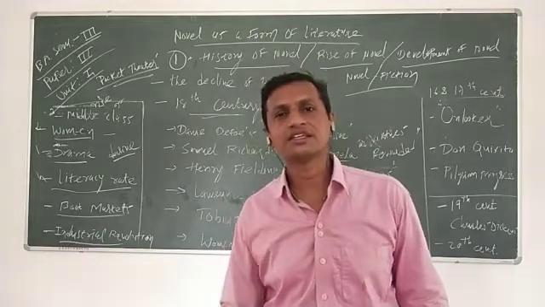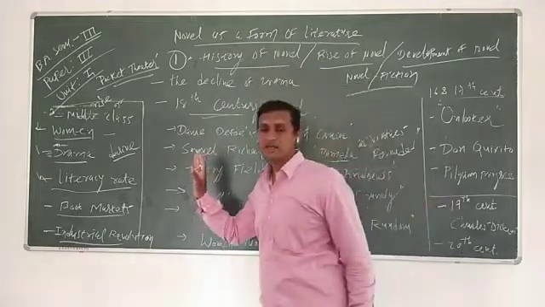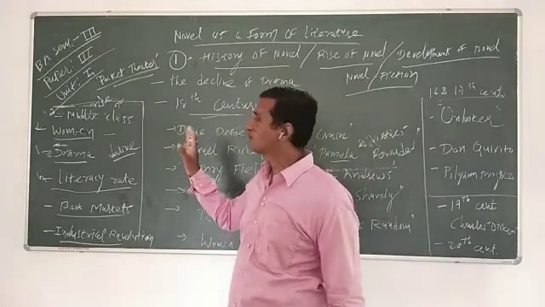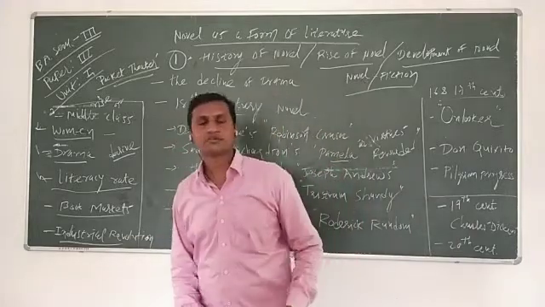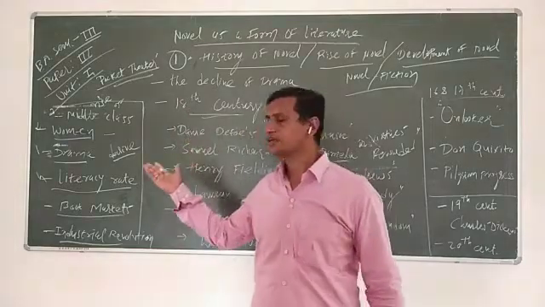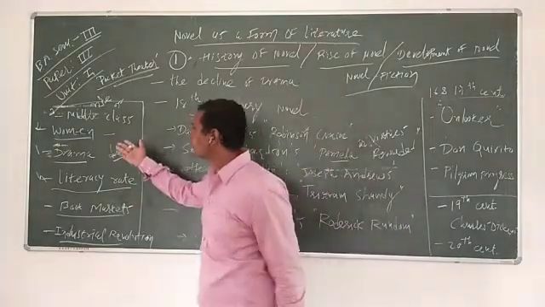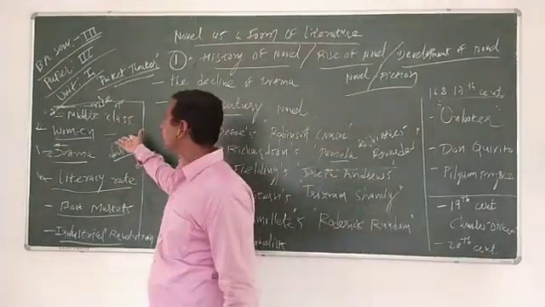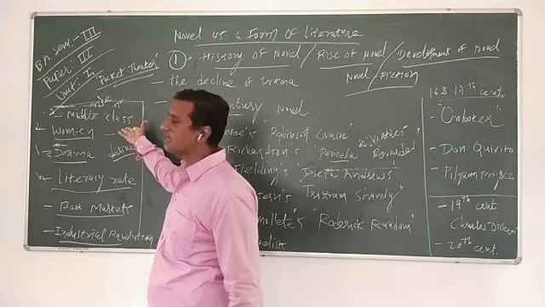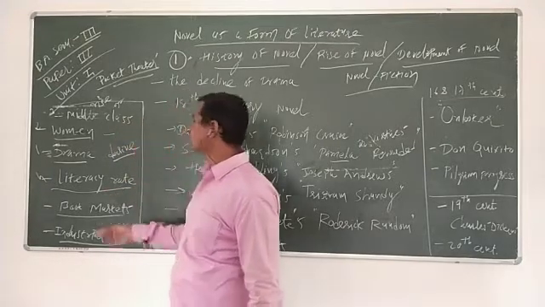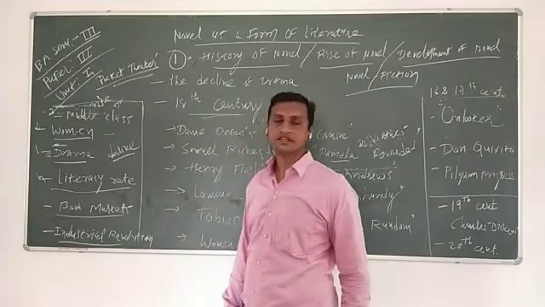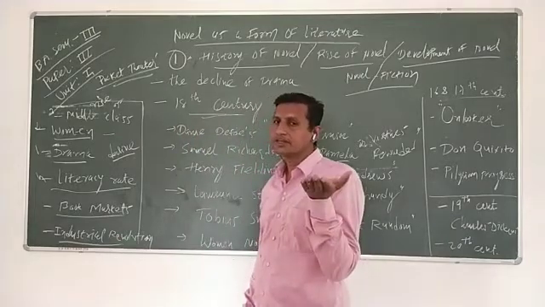And these are the characteristics, the elements, due to which the novel was born. We discuss them. The first one is the decline of the drama, then the interest of women, and the literary ratio of the middle class was upgraded.